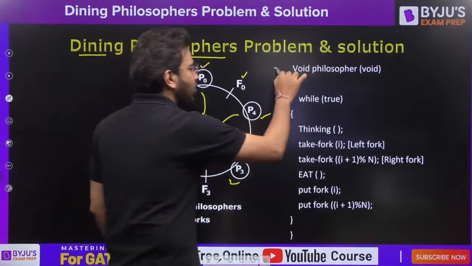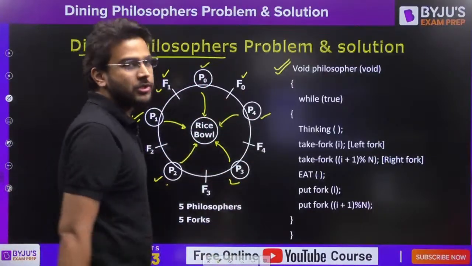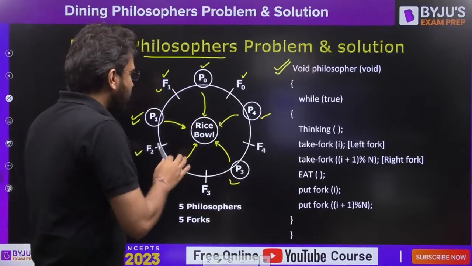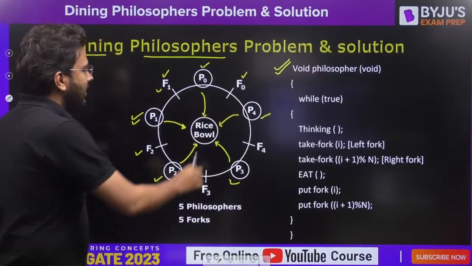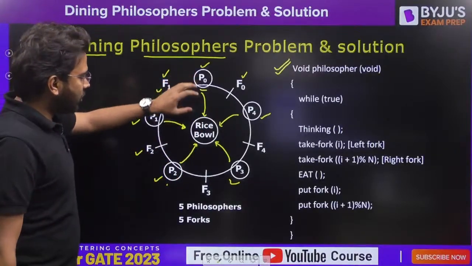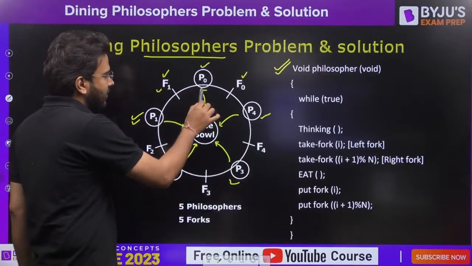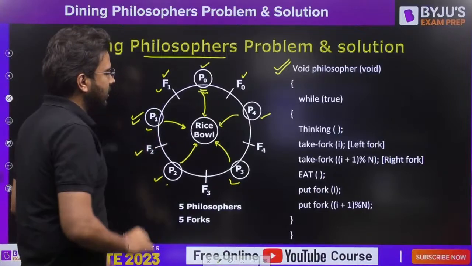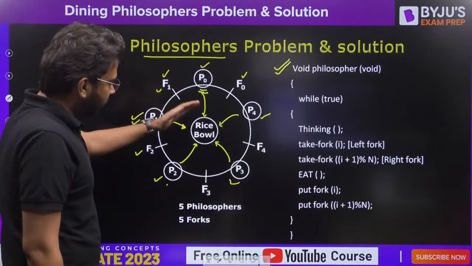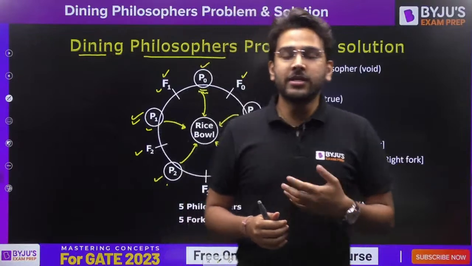Clear? And this is the code we have for philosophers. All the philosophers are going to execute this code here. Clear so far? Now what is the problem here? The problem here is, let's say if we are talking about P0 process or P0 philosopher, if it wants to perform eating, now due to these adjacent philosophers, as you can see, P0 is there and P1 is there. So if we are talking about the adjacent philosophers, if they want to perform eating operation, in that case race condition would be there.